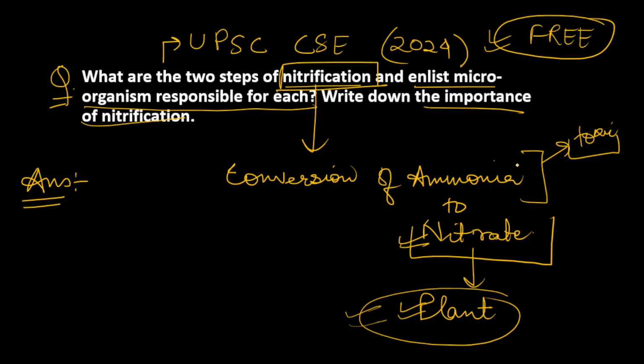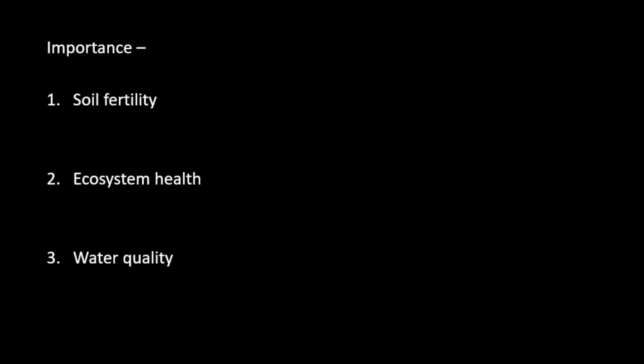So these are the two important things which you can see from here only, but we will also discuss the importance in details. The first one is soil fertility. As we see here, ammonia is converted into nitrates, ammonia to nitrate, and this nitrate is able to be accessible to plants.